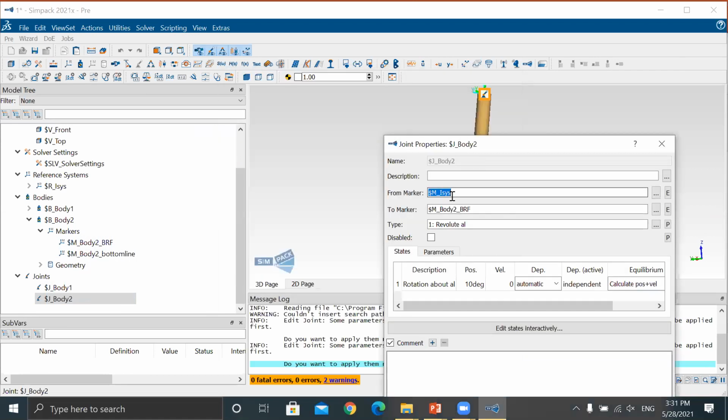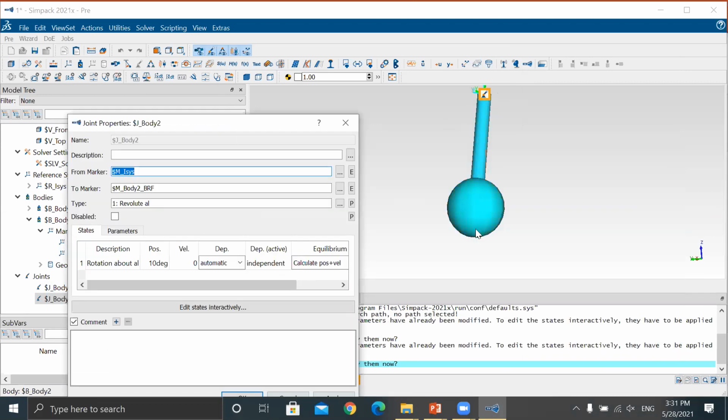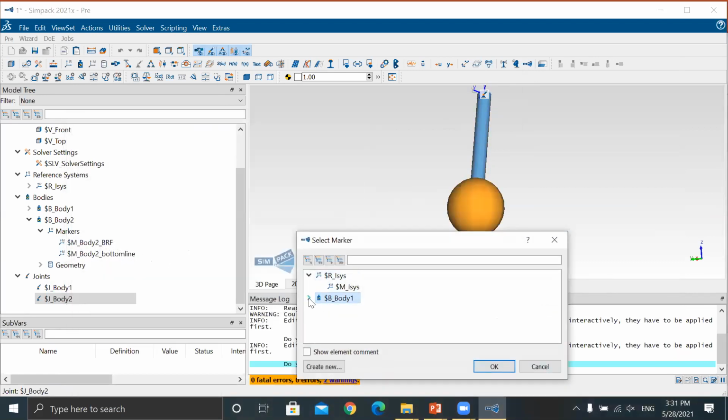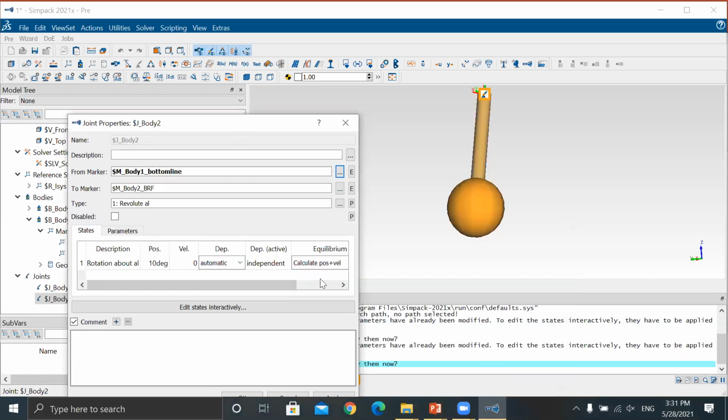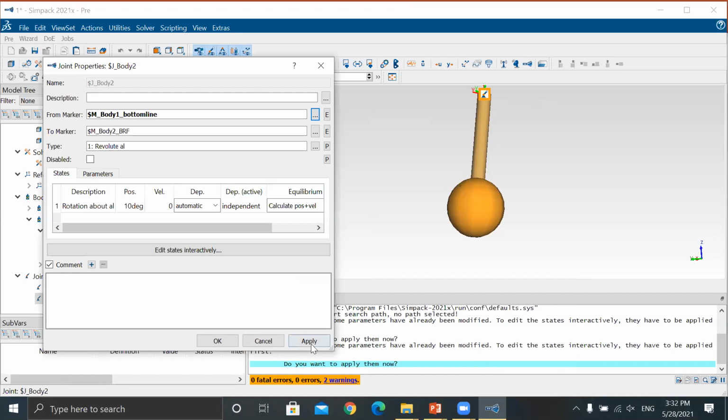Let's say M model ISYS. What is the meaning? Meaning means your original coordinate system. But what do you need? You need this thing here. Okay. So change this one, click and click the bottom line. Then apply. Look, it directly goes to the center point here.